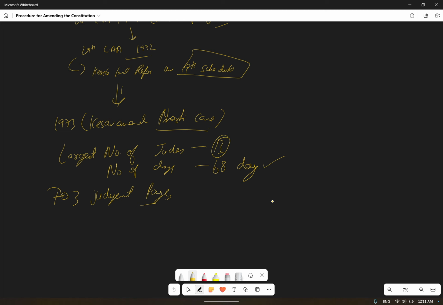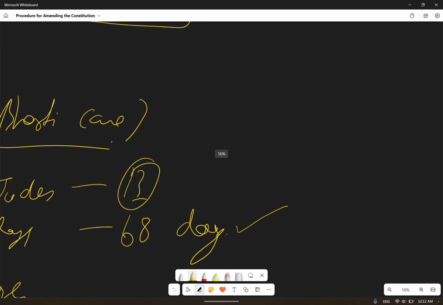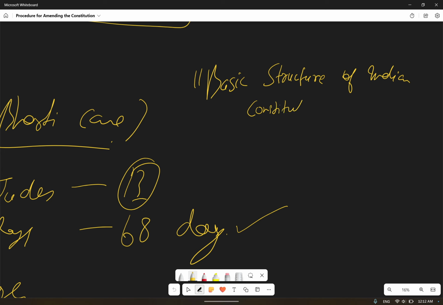But in the judgment of the Kesavananda Bharati case, the Supreme Court said: yes, Parliament has the power to amend the Constitution, even fundamental rights, but Parliament does not have the power to destroy the basic structure of the Indian Constitution.